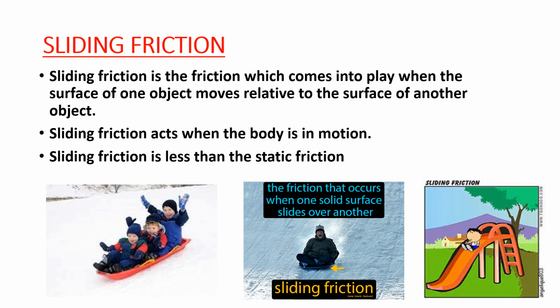What happened? Simply they are sliding on the snow. That is called sliding friction. See the second point. What is that? Sliding friction acts when the body is in motion, and sliding friction is less than the static friction.